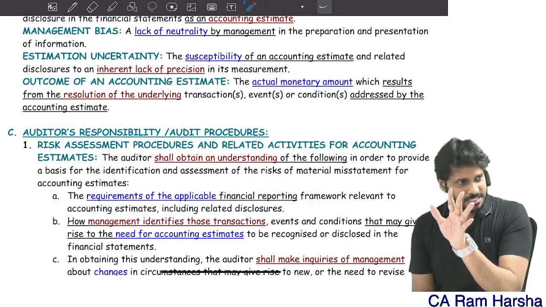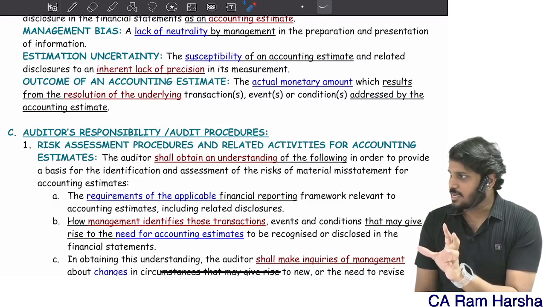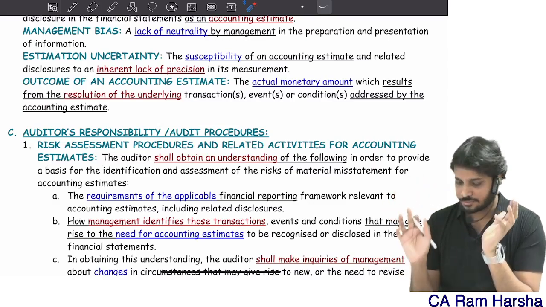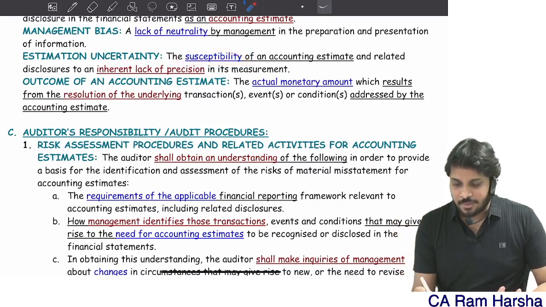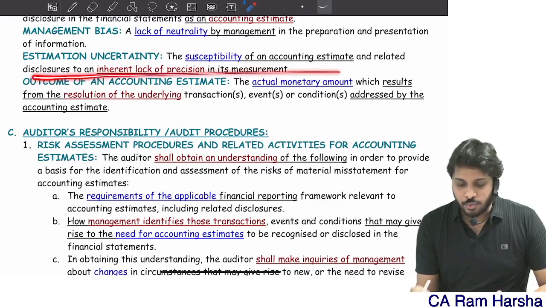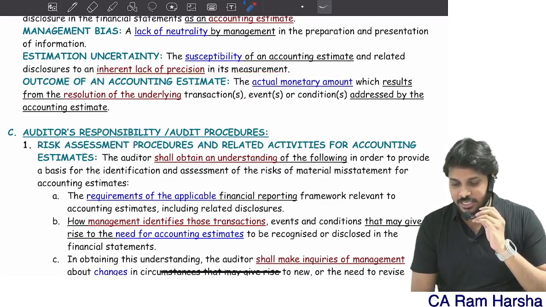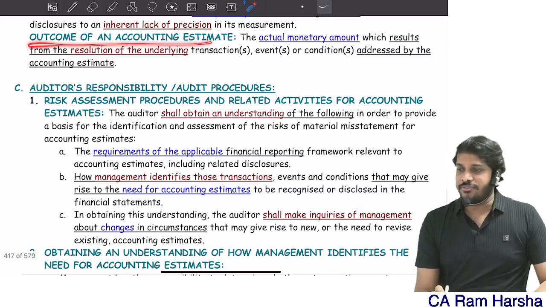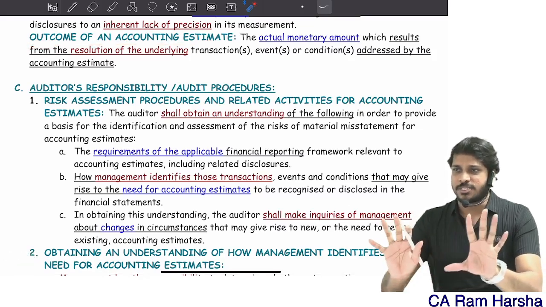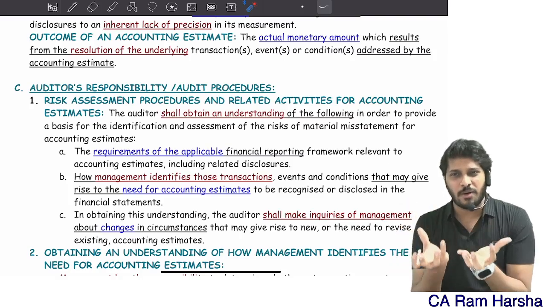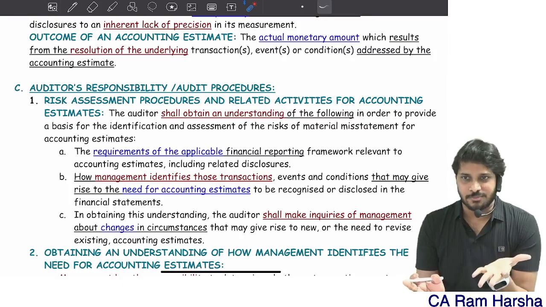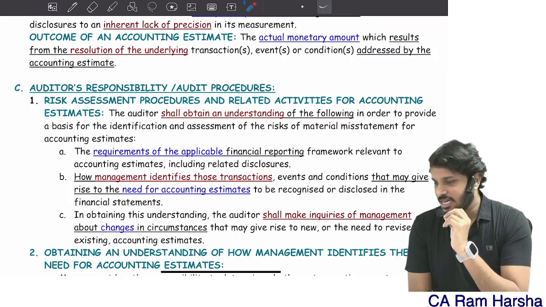Because there is uncertainty in the estimate, we call it an estimate in the first place. Susceptibility means nothing but possibility: the possibility of an estimate to an inherent lack of precision. What is the outcome of an accounting estimate? Suppose I have taken the useful life of the asset as the estimate. What is the outcome of that estimate? Depreciation is the outcome.